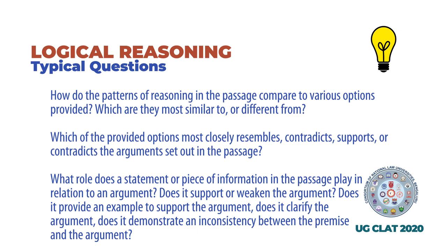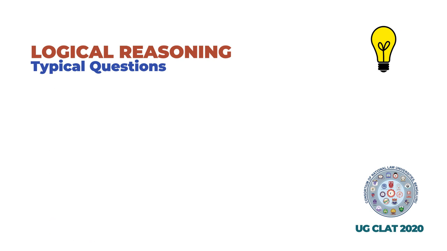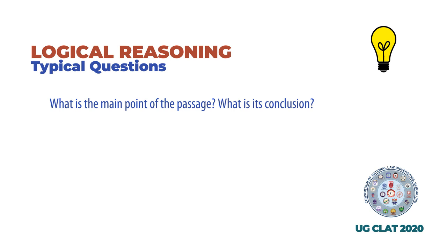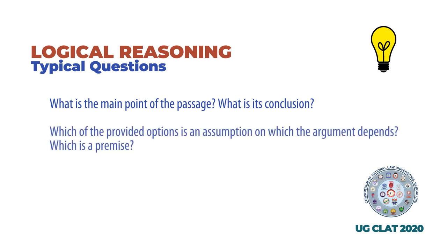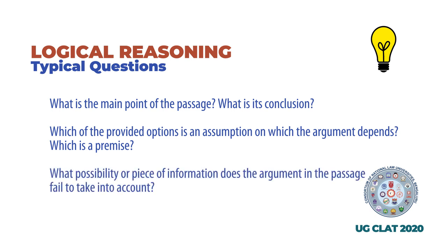What is the main point of the passage? What is its conclusion? Which of the provided options is an assumption on which the argument depends? Which is a premise? What possibility or piece of information does the argument in the passage fail to take into account?